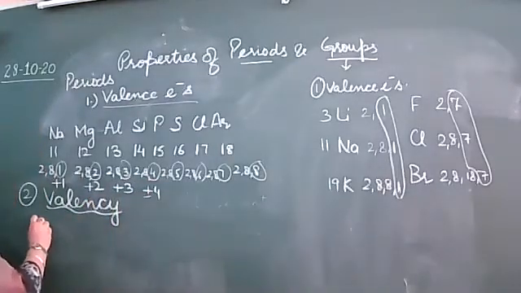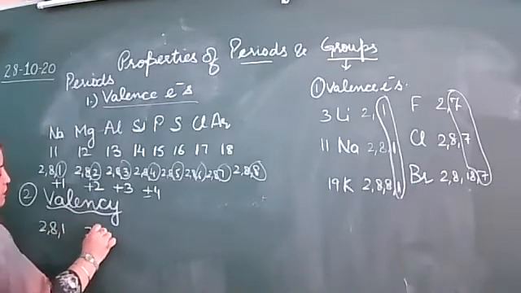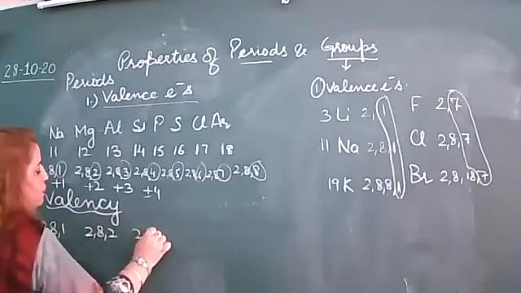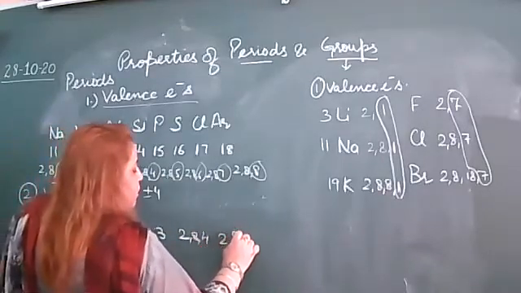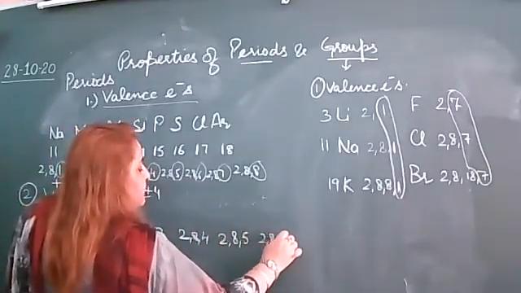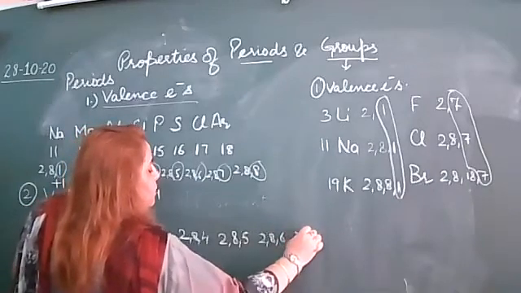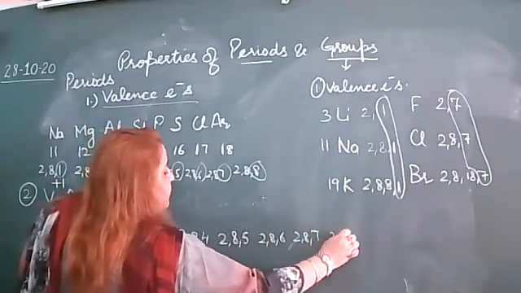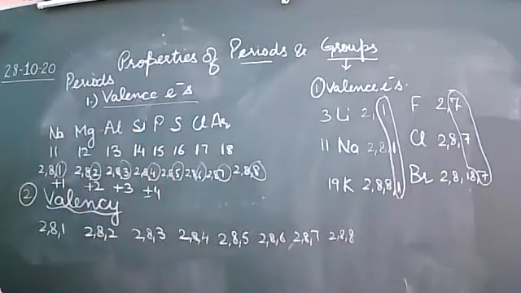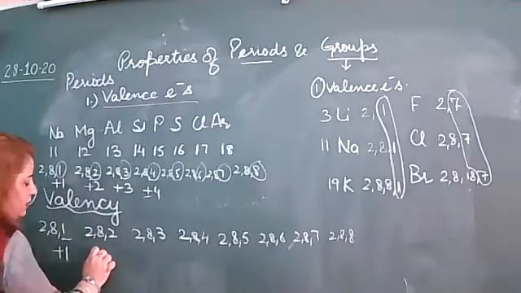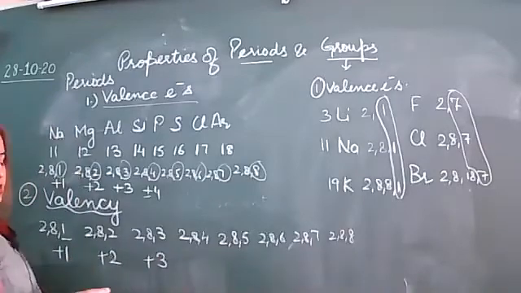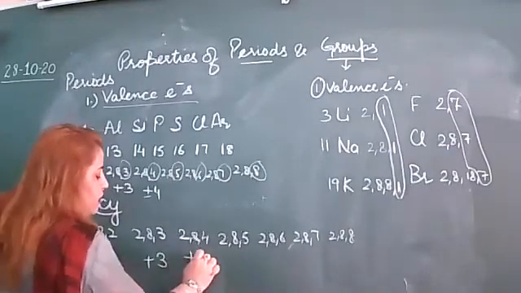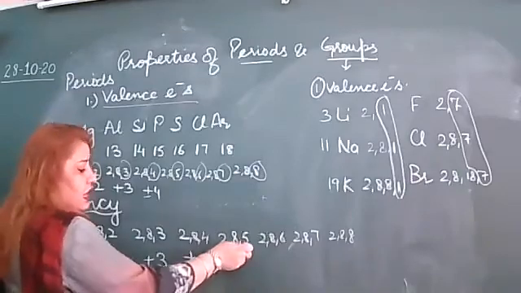I am writing it here again. Look here: 2, 8, 1; 2, 8, 2; 2, 8, 3; 2, 8, 4; 2, 8, 5; 2, 8, 6; 2, 8, 7; and 2, 8, 8. I will rub it again. Here it can lose its 1 electron, so valency is plus 1. 2 electrons it can lose. 3 electrons it can lose. 4 means plus minus 4, then 5.